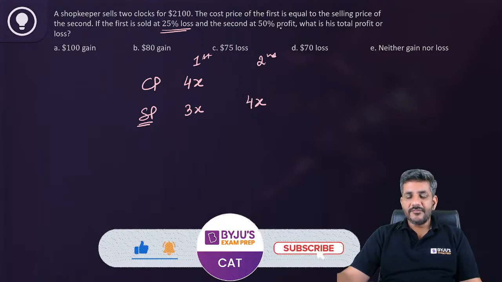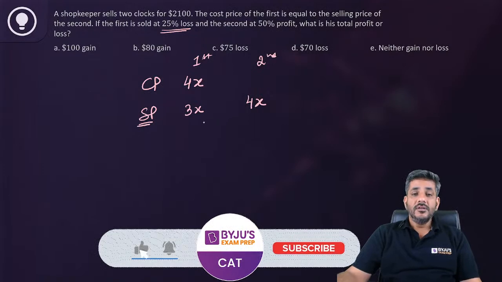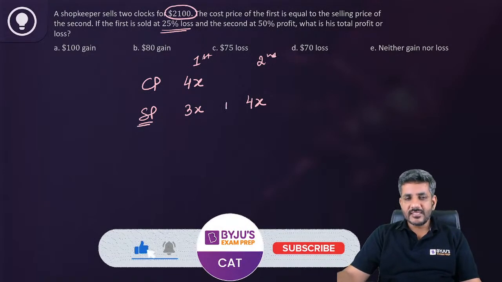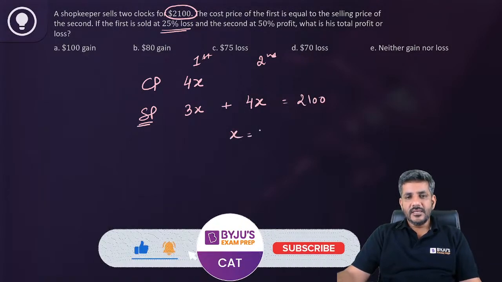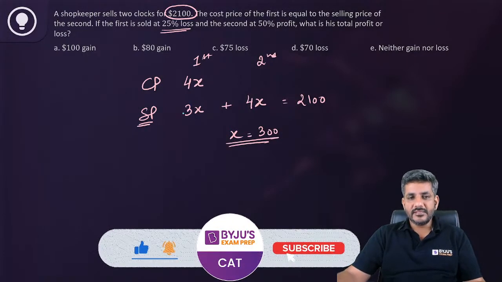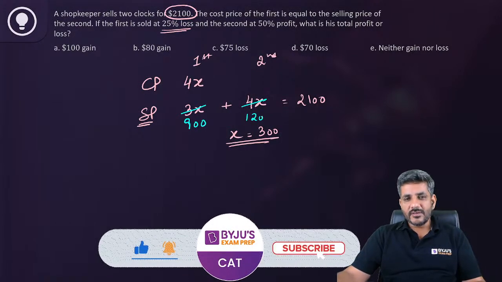And the second is sold at 50% profit. So after 50% profit, we have 4x over here. So how much would that be? I will talk about that as well. Let's currently leave it. You might have a problem here to find that out. First of all, the total selling price is 2100. So can I say 3x plus 4x is $2100? Which means X is equal to $300, and that gives me the values: this 3x is equal to 900, this is equal to 1200, this is equal to 1200.